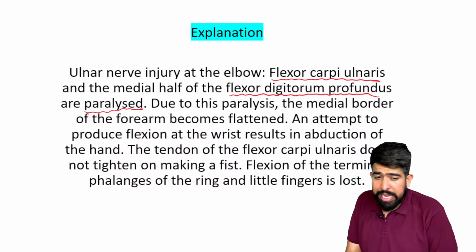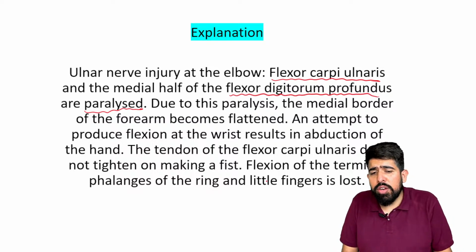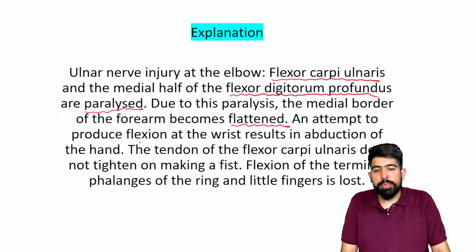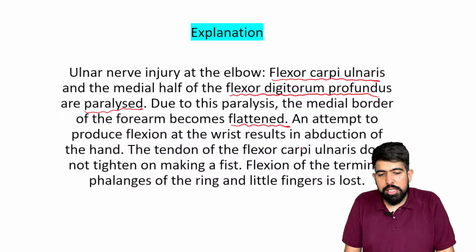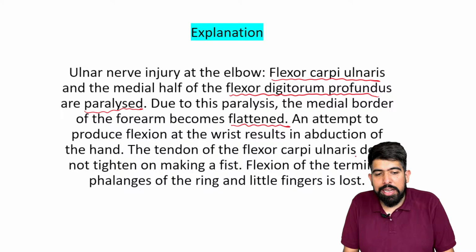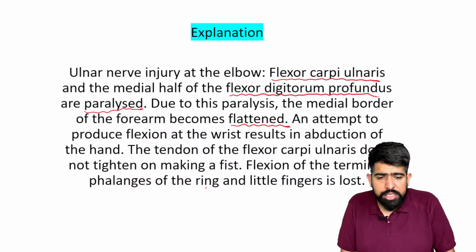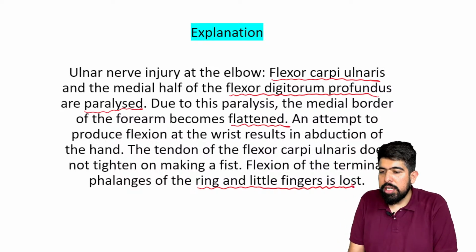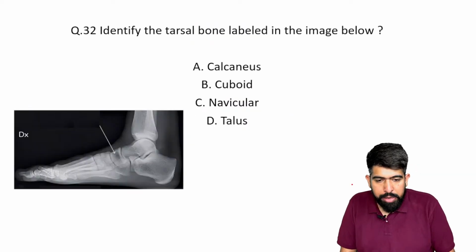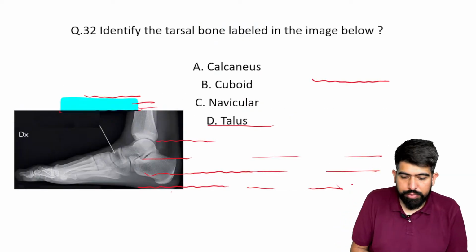Due to this paralysis, the medial border of the forearm becomes flattened, and attempting flexion at the wrist results in abduction of the hand. The tendon of flexor carpi ulnaris does not tighten, the fist cannot be made, and flexion of the terminal phalanges of the ring and little finger is lost. This is known as the partial claw hand. Partial claw hand, right?